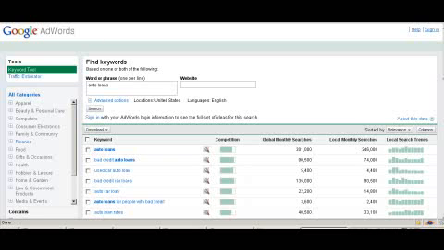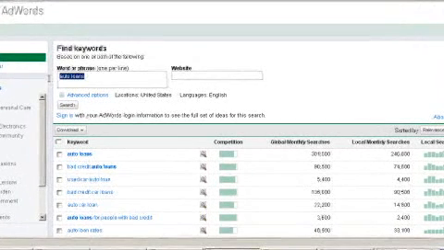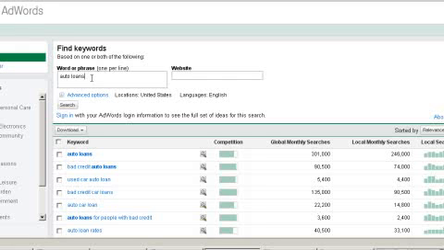Now, the first place to start whenever you're trying to get ranked on page one of Google is to go ahead and find a niche. In this case, we're going to be looking for a niche with auto loans. Our intention is going to be to monetize a blog through Google AdWords and get it ranked on page one so people are clicking through Google AdWords and we're getting paid.